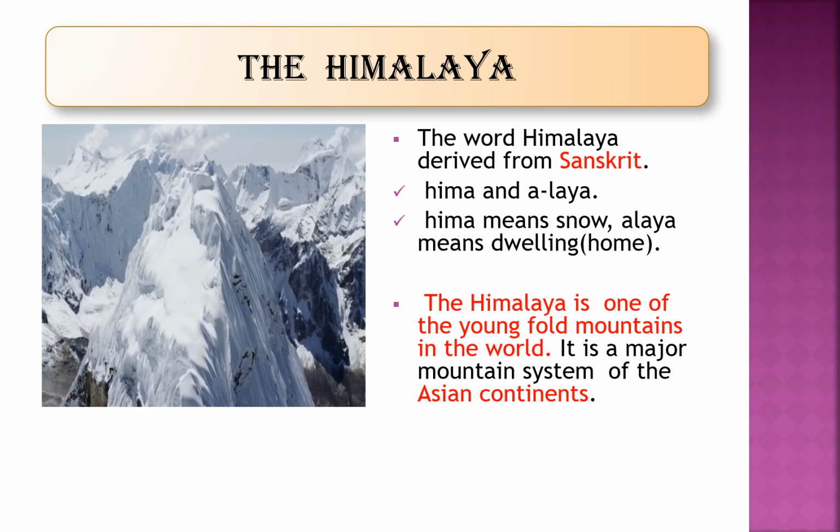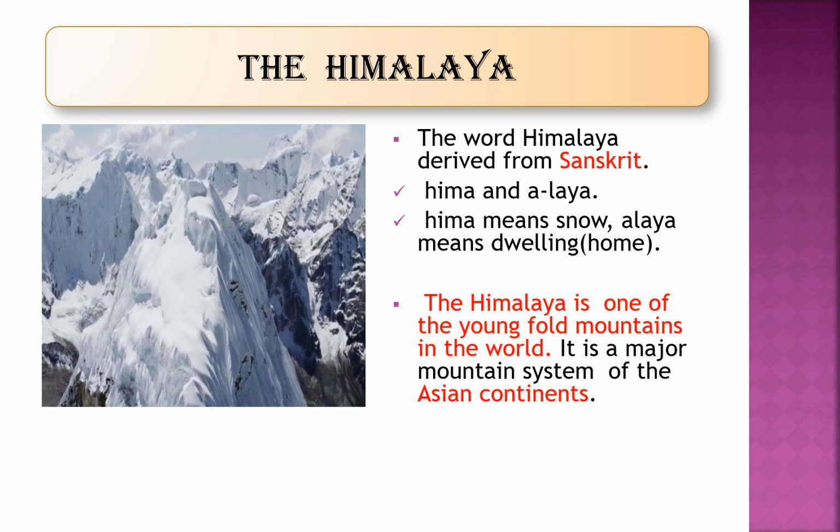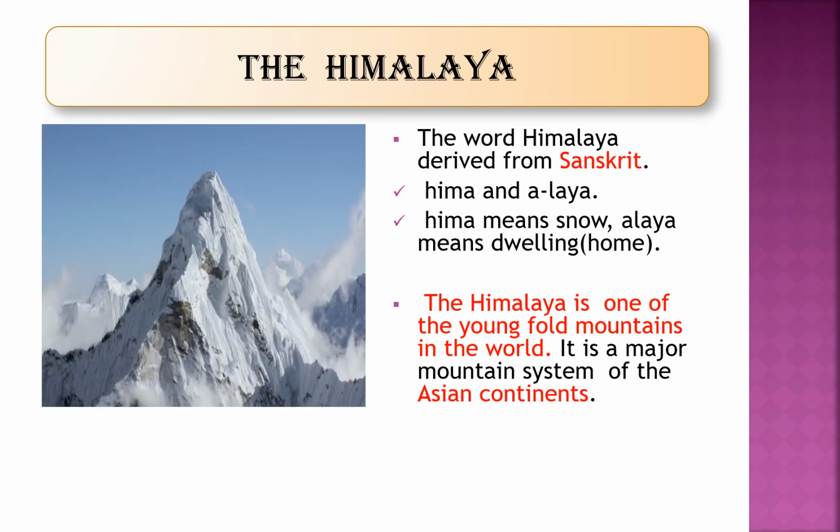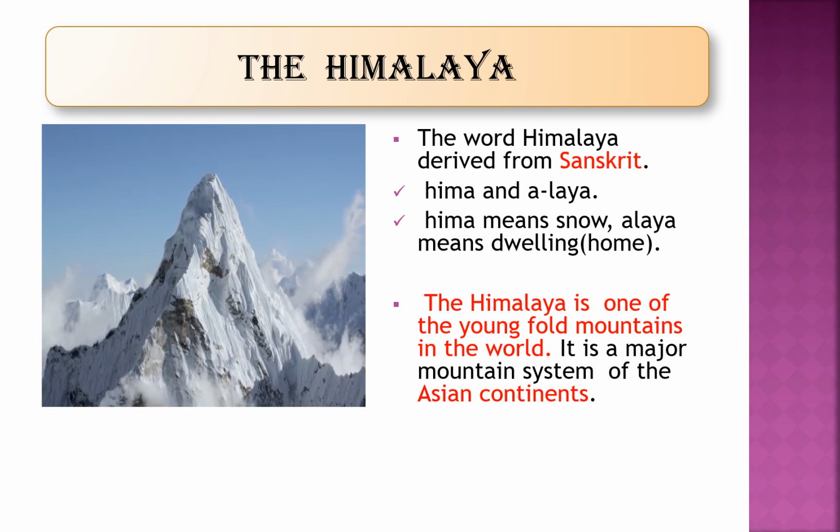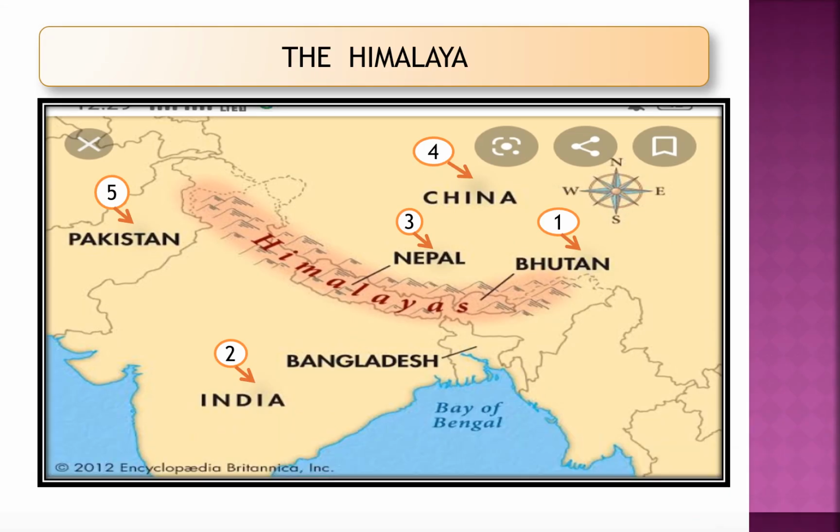The Himalaya is one of the young fold mountains in the world. It is a major mountain system of the Asian continent. As you can see in the map, Himalaya crosses 5 countries. Number 1 is shown Bhutan, number 2 India, number 3 Nepal, number 4 China and number 5 Pakistan.